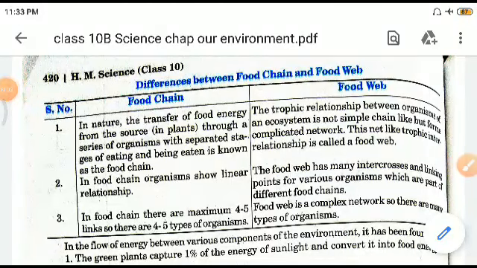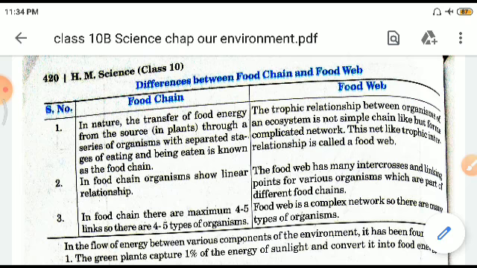Good morning, children. I welcome you all to today's session of science, in which we are into biology, and the chapter is our environment. Up till now, we have seen what is a food chain, what is our environment, what is an ecosystem, and then ultimately we saw that lots of food chains, when clubbed together, form a food web. Right?